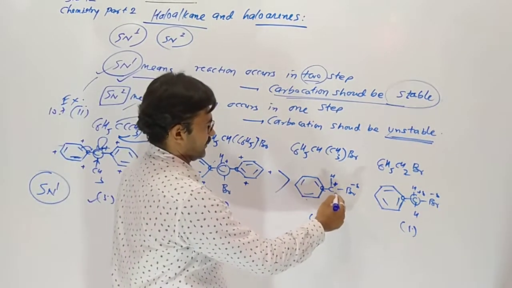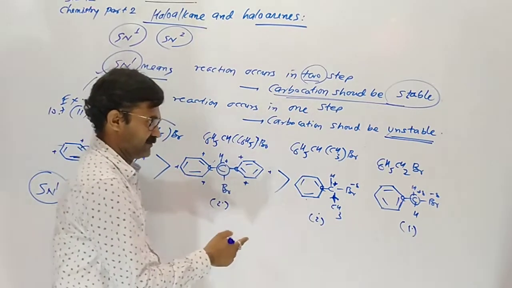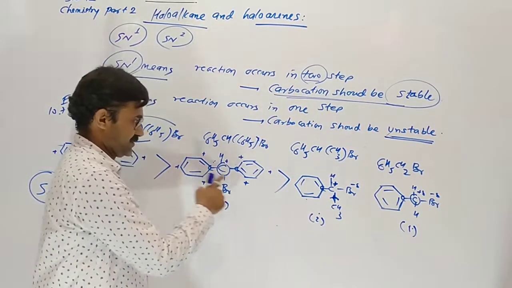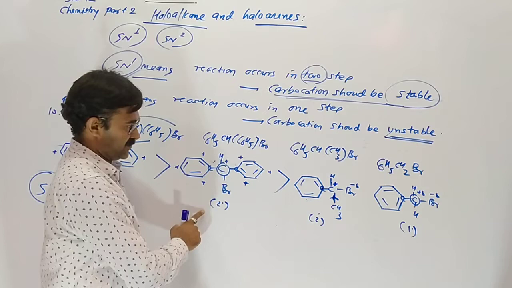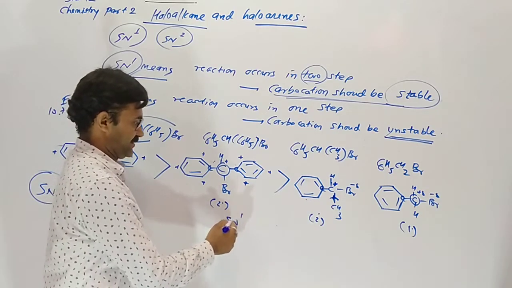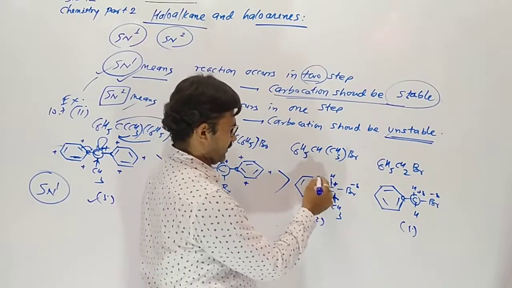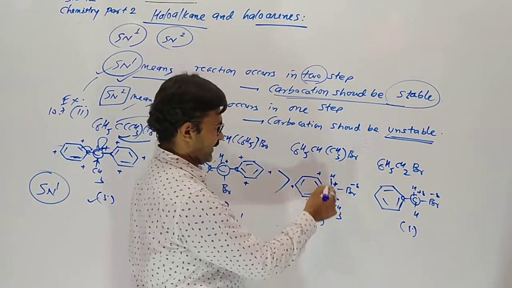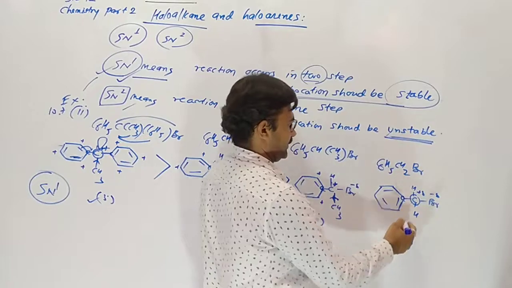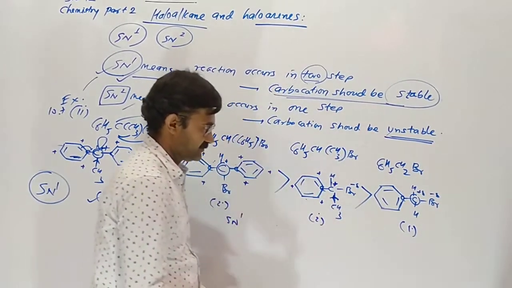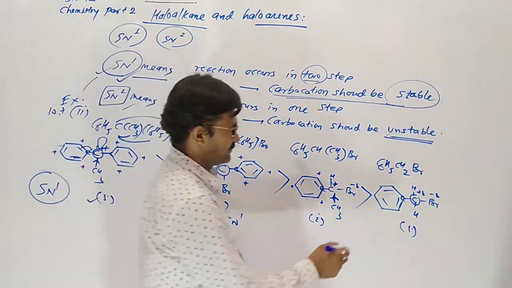Here one donor and one resonating structure. One donor, here both are resonating. So it should be more stable, so it gives the faster SN1. Now what about this? One donor and resonance occurs 3 times. Here primary. Only 3 times resonance.